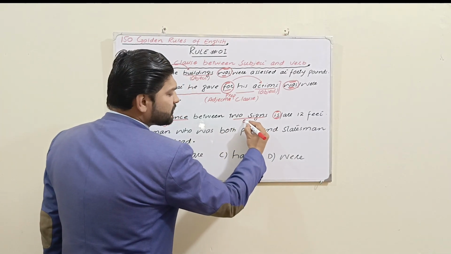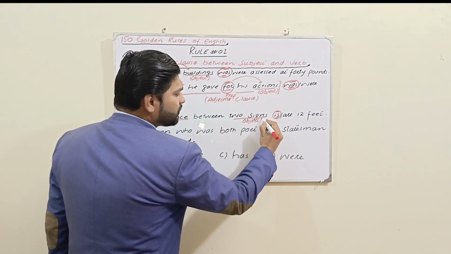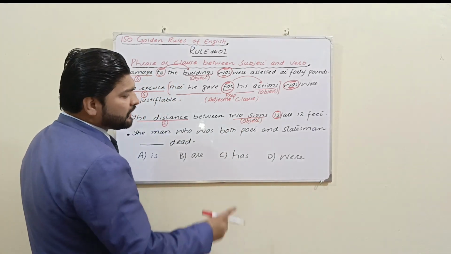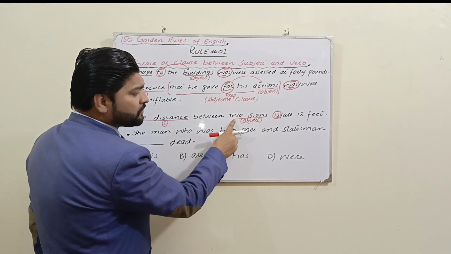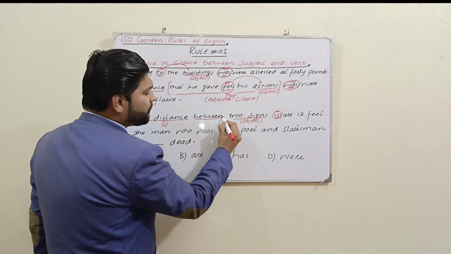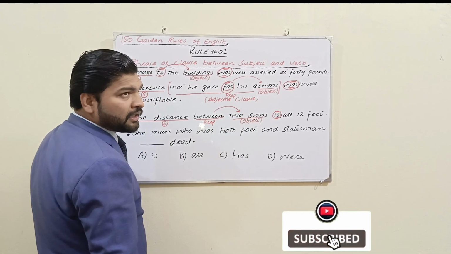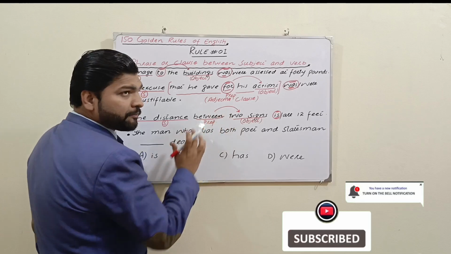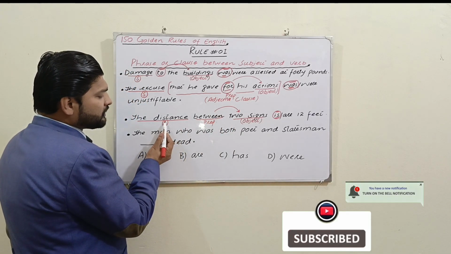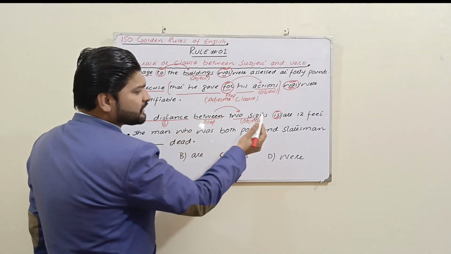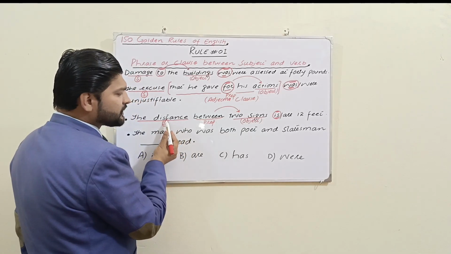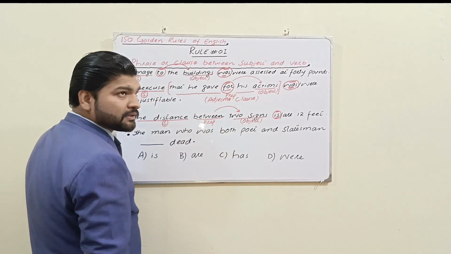Two signs is an object. And you know very well, in this sentence two signs is the object of between, that is a preposition. So the sentence will be: the distance is 12 feet. What kind of distance? Between two signs.